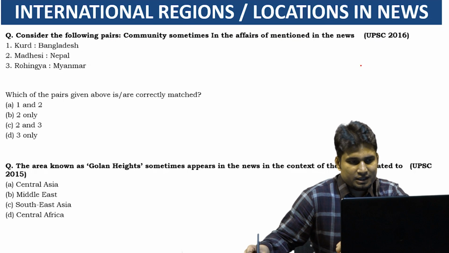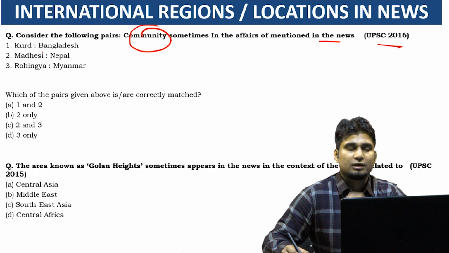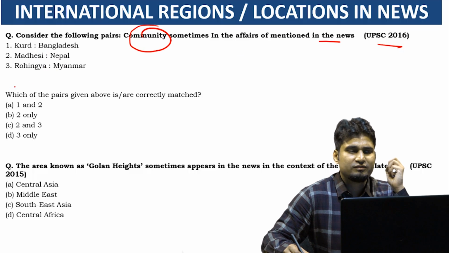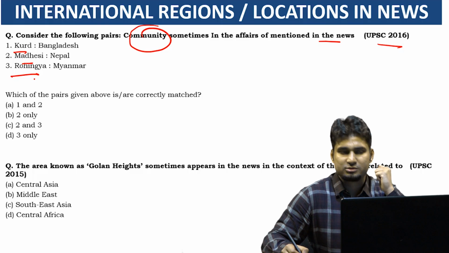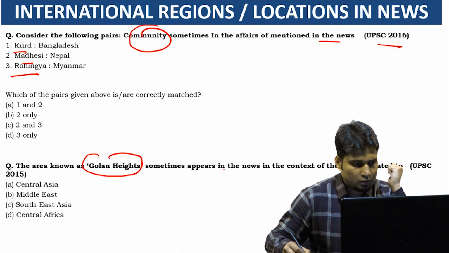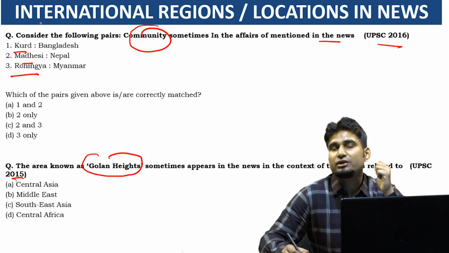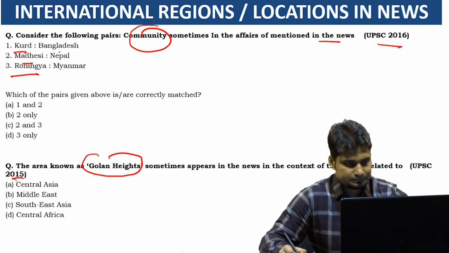In 2016, they asked about communities and the country. Kurds, Madhesis and Rohingya, always in the news. You need to know about them when you are reading newspapers. Golan Heights, in 2015 they asked about Golan Heights, a disputed territory between Israel and Syria. They asked about it, very much in the news.